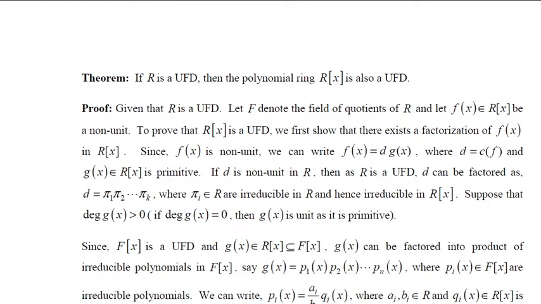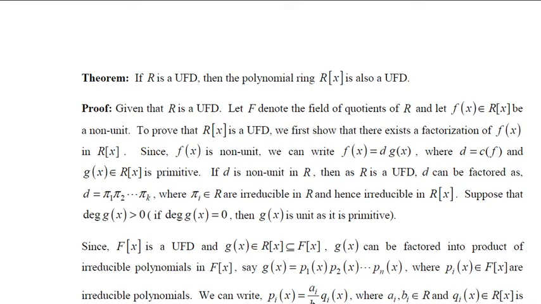Let's continue the discussion. In the previous class we discussed Gauss lemma, which says if you are having a unique factorization domain R and if f of x is a polynomial which is primitive, then f of x is irreducible in R of x if and only if it is irreducible in F of x. Now, we'll continue with that discussion.